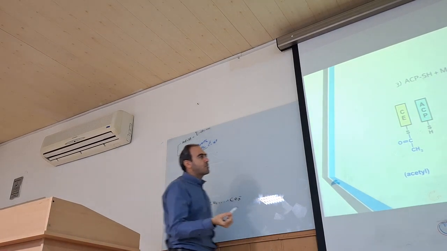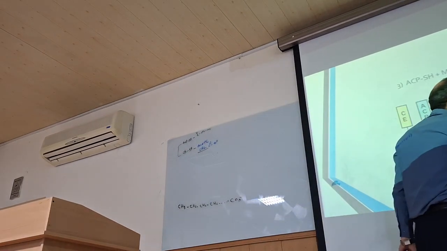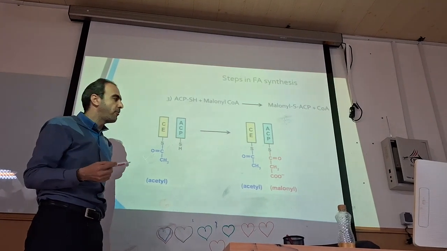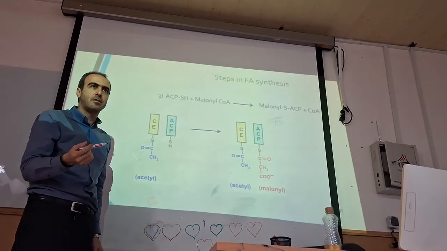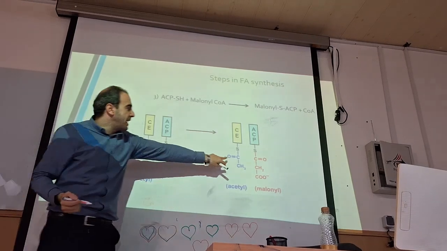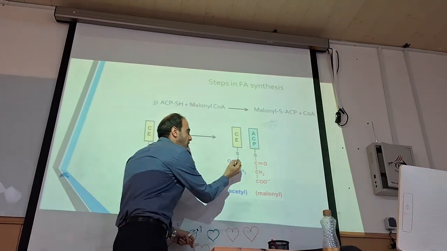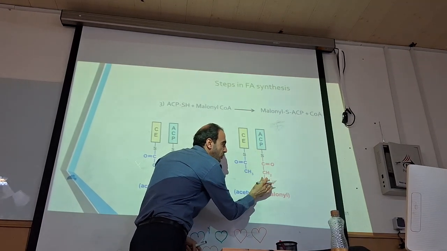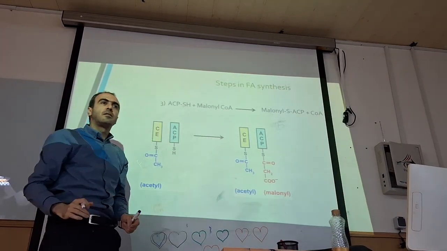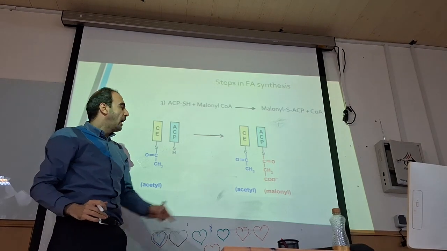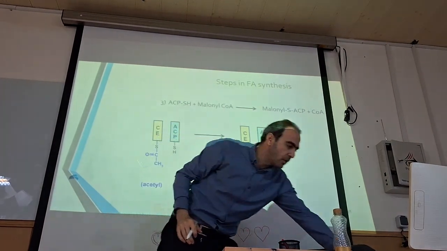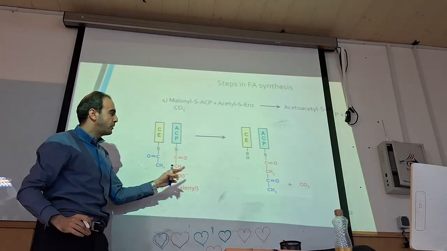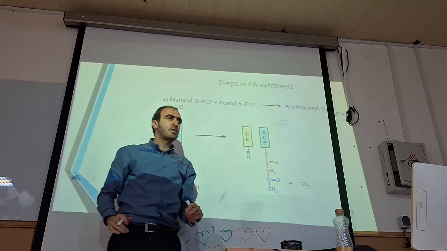So if you look at this structure, somehow similar, but it's not completely a fatty acid. What happened in the next part? This acetyl, this actually carbonyl group from here, attacks this CH2 and releases this CO2, and binds to here. What happened here? It attacks this part and produces this structure.